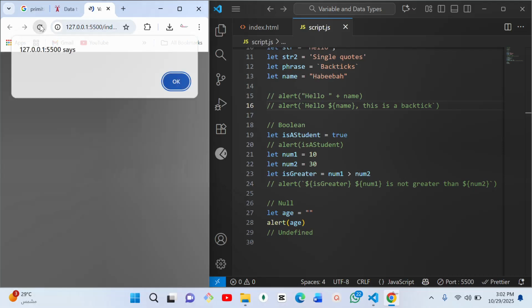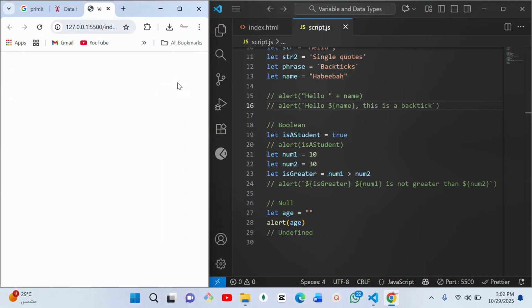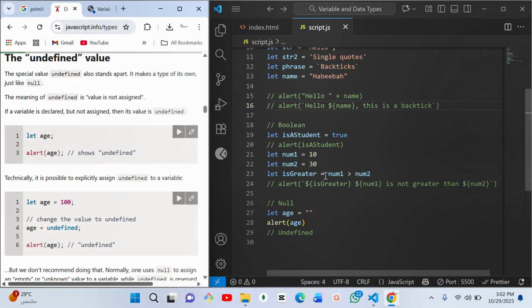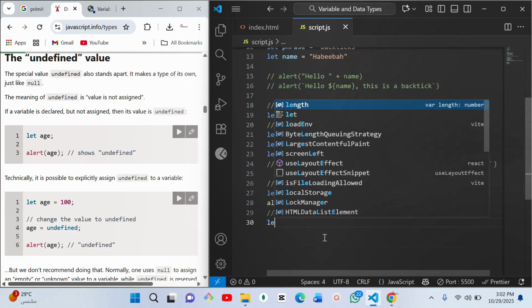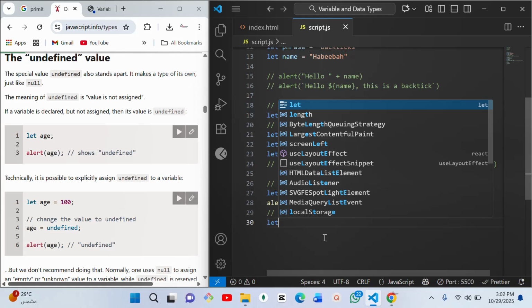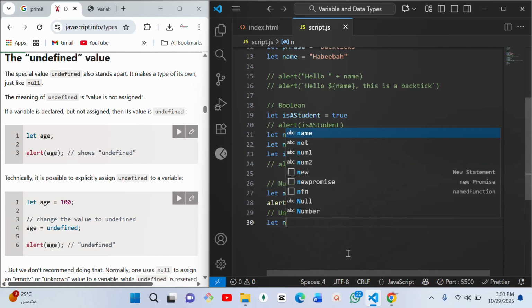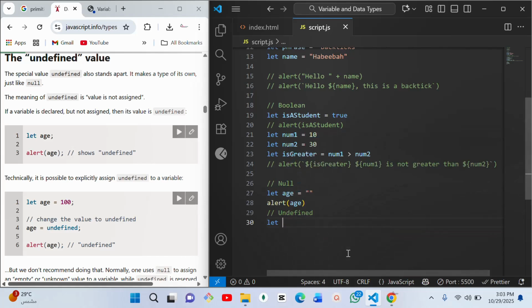So if we go to our developer tools to check, it's likely going to tell us that it is null because you have not assigned any value to it. But let me come here now and say let age alone. That is where undefined comes in. Let name. Let me say, oh no, I've used name before.